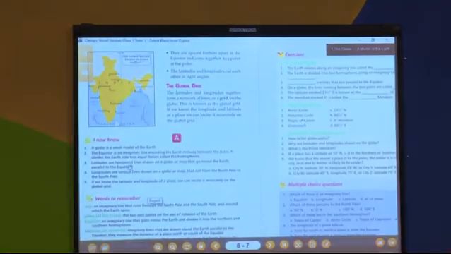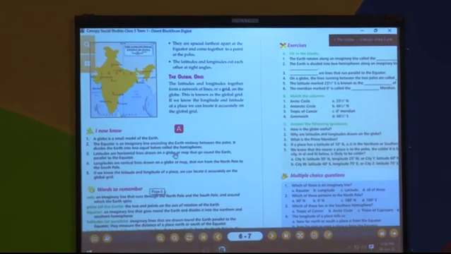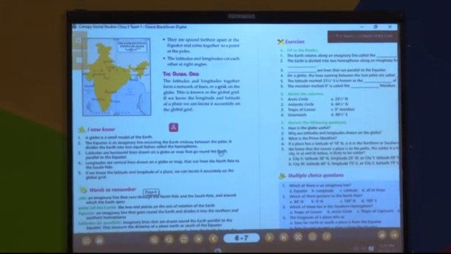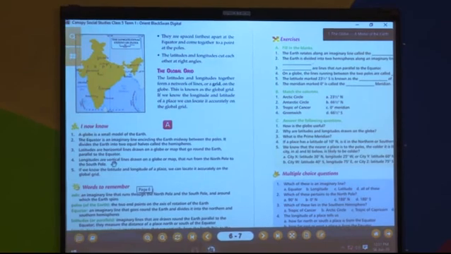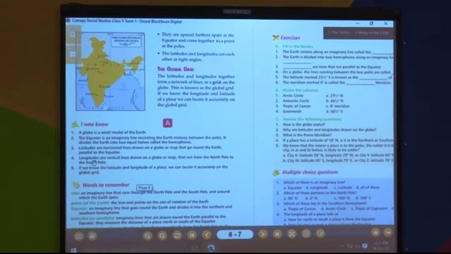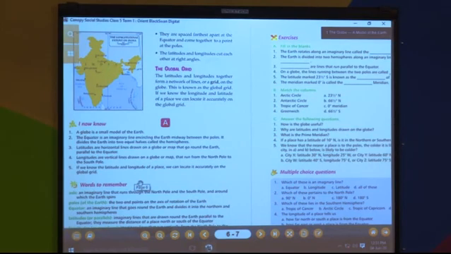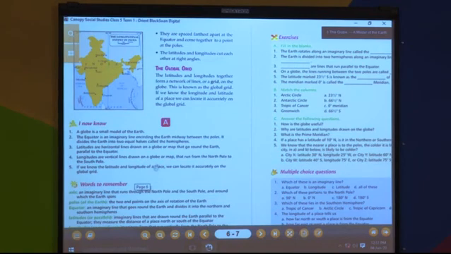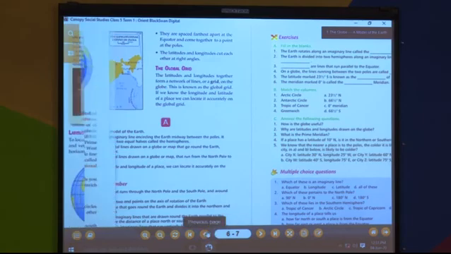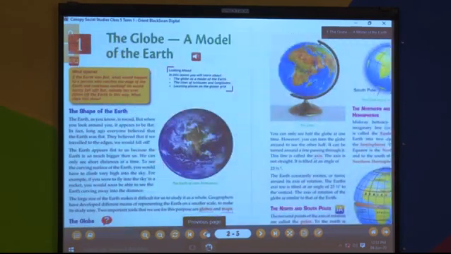Latitudes are horizontal lines drawn on a globe or map that go around the Earth parallel to the equator. Longitudes are vertical lines drawn on a globe or map that run from North Pole to South Pole. If we know the latitude and longitude of a place, we can locate it accurately on the global grid.